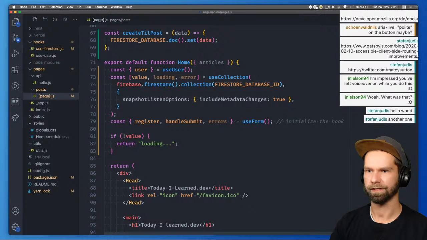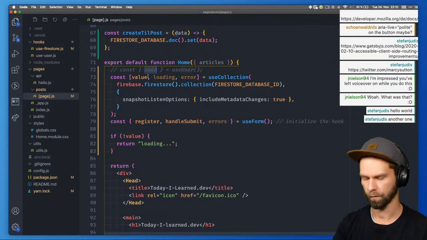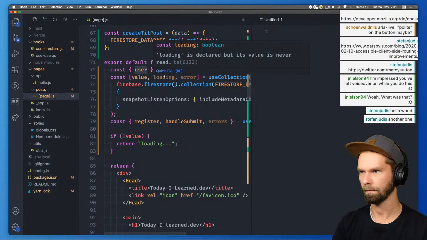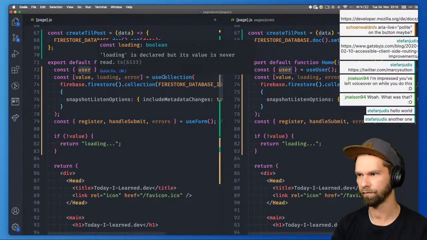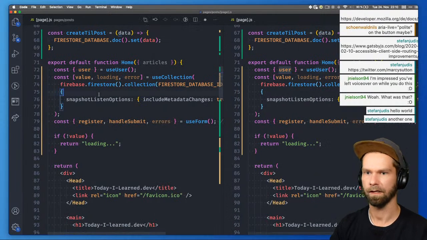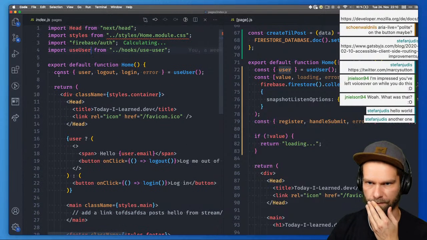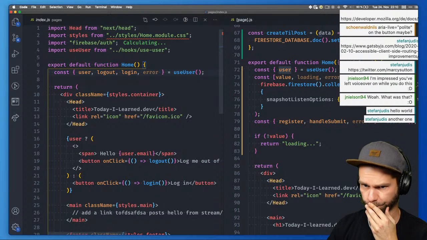So how do we do the handling here? So currently when we compare the two routes that we have, we have on the index route this functionality here, which is user, login, logout, and error.